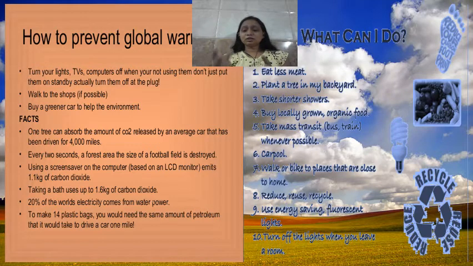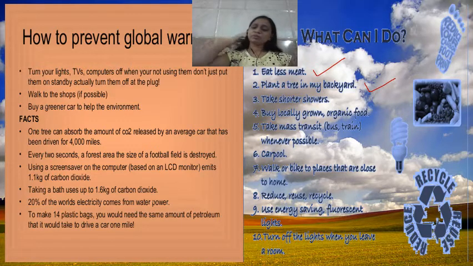Then there are certain more points over this side, so let us take a quick note of it. Eat less meat. Then plant a tree in the backyard. We all can do this. At our home we can plant small plants and trees. Then take shorter showers so that you don't waste more water. Buy locally grown organic food. Use more and more organic food only, and give preference to organic farming rather than using more and more insecticides and all that.